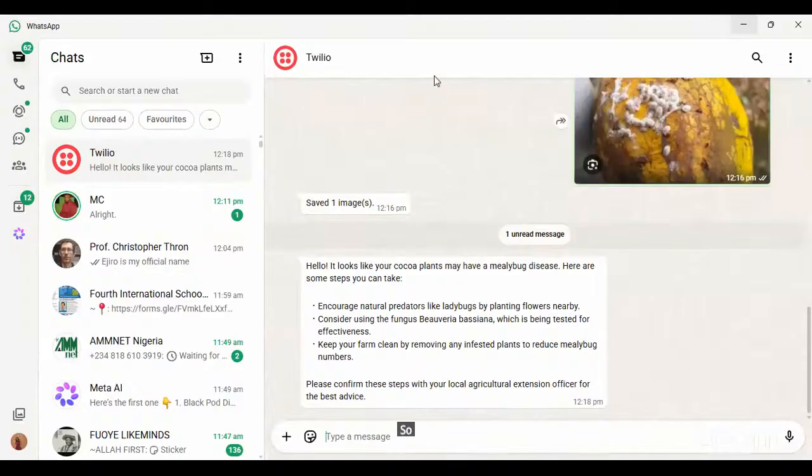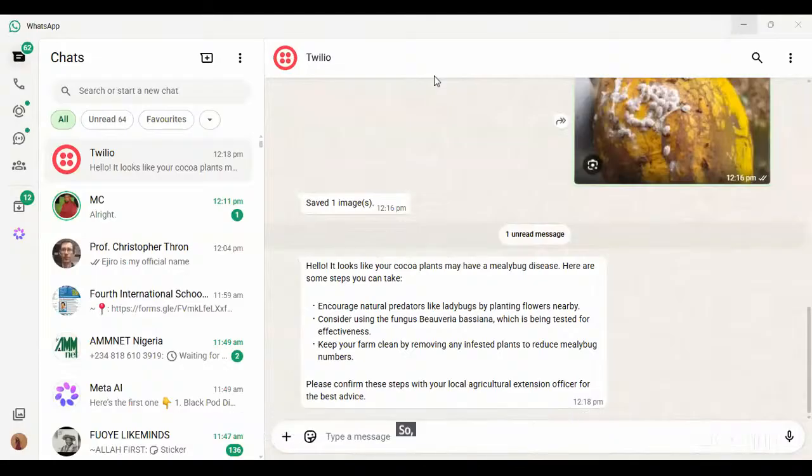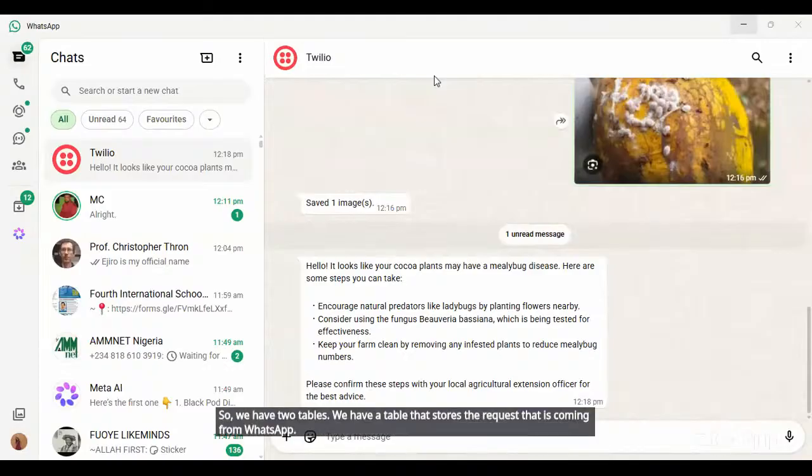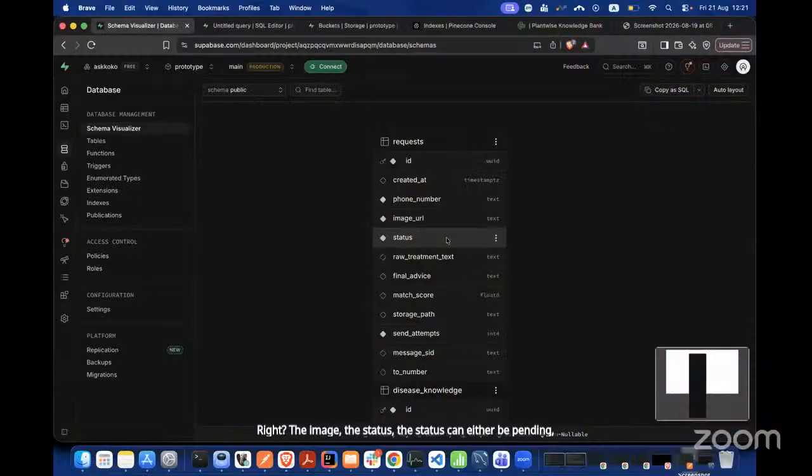So we have two tables, where I was mentioning that we use Supabase. Supabase is an open source backend as a service that we're using, so we don't really want to set up infrastructure for something like this. We have a table that stores the requests coming from WhatsApp: the image and the status, which can be pending, matched, ready, or completed.